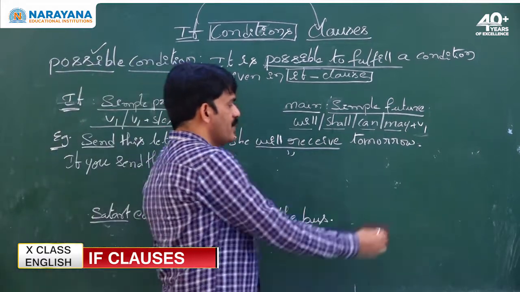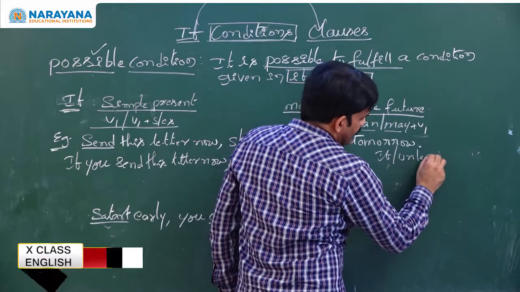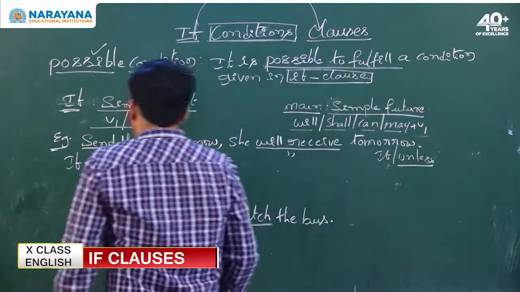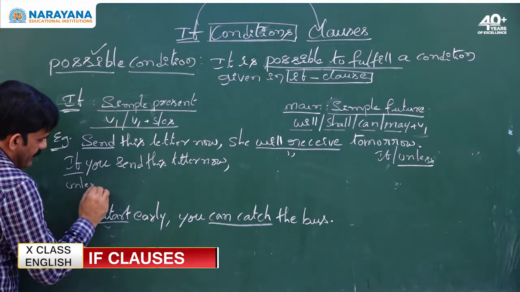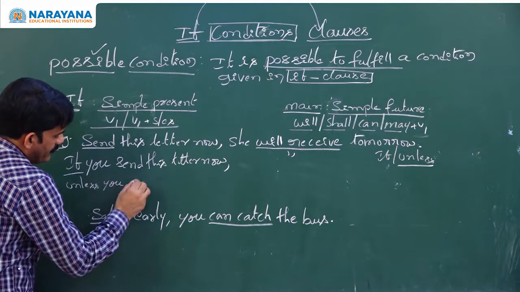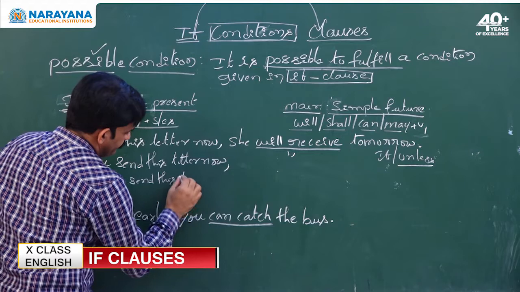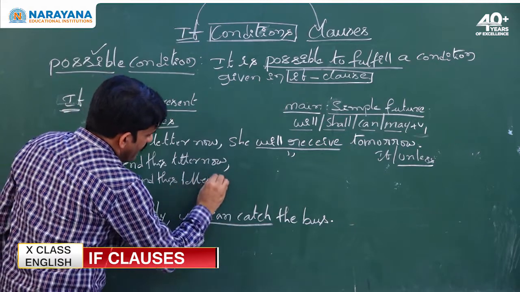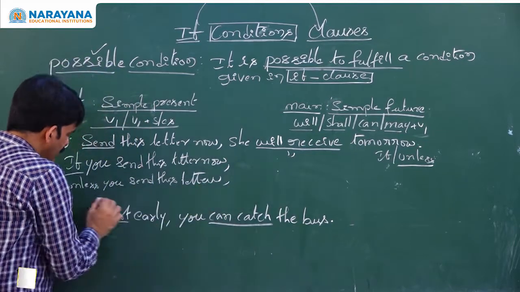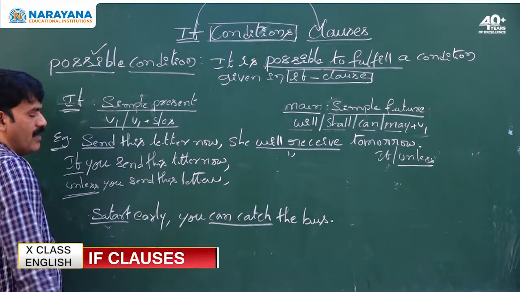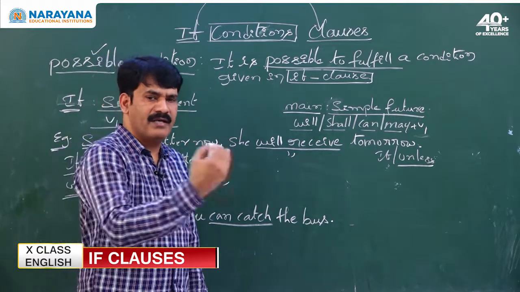In the examination, instead of asking for if, if they ask you to rewrite the sentence with unless, then how do you do it? Simple, in the place of if, you write unless. Unless you send this letter, as the condition expresses a negative meaning or negative tone, the result also would be negative.